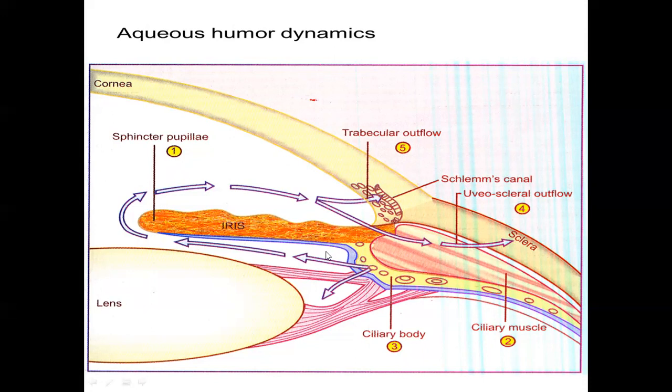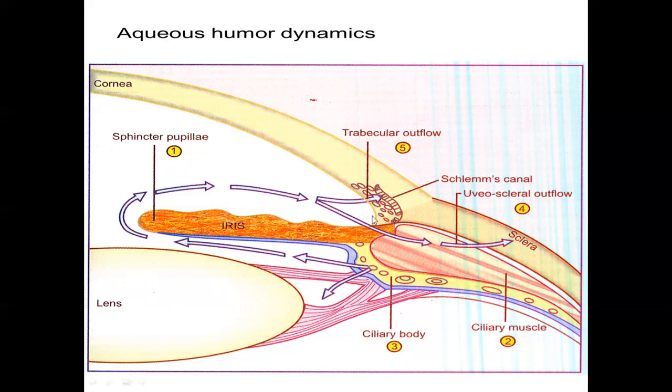How the drainage occurs is that it is secreted from the ciliary epithelium. It goes to the posterior chamber of the eye between the iris and the lens, and then through the pupil it goes to the anterior chamber, and it drains through the Schlemm's canal, which is located at the iridocorneal angle. This is the iridocorneal angle, and this drainage occurring through the Schlemm's canal is called the trabecular outflow, and this forms the major outflow of the aqueous humor.